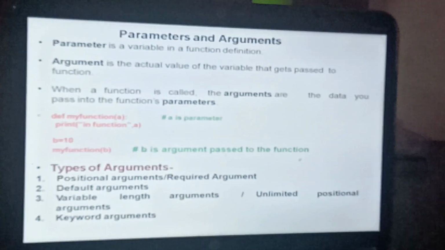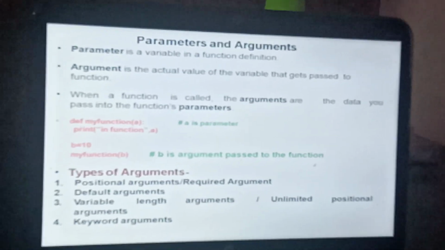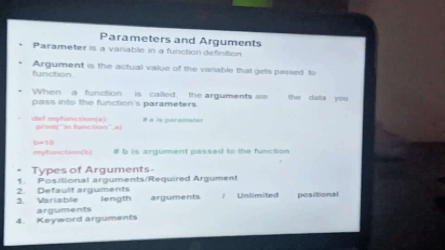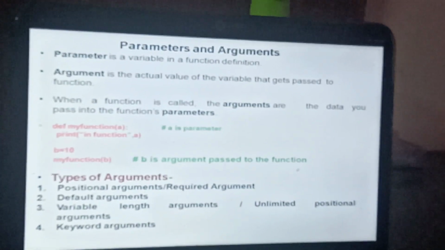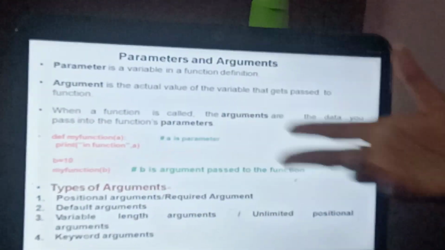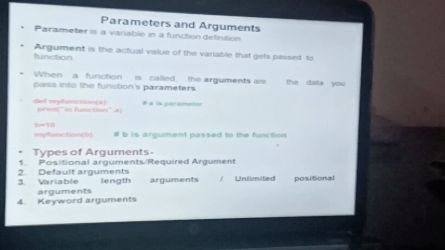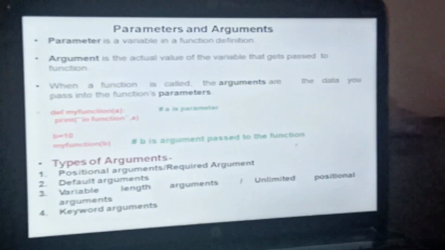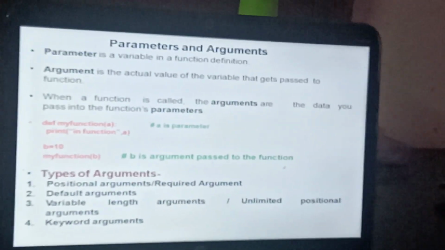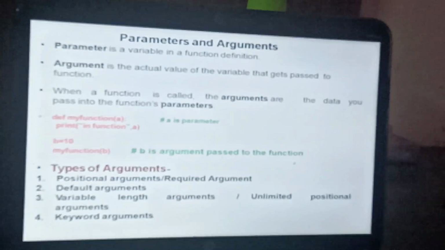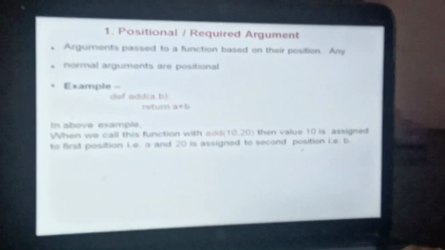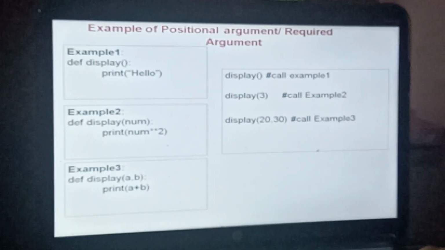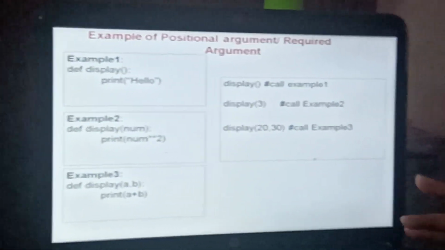The first one is the positional and required argument. The positional and required arguments are the default arguments you define in a parameterized function, like a here. So a is nothing but the positional and required argument. The next category is default arguments, then variable length arguments, which are also known as arbitrary arguments, and the keyword arguments. First we'll discuss positional arguments, or required arguments.